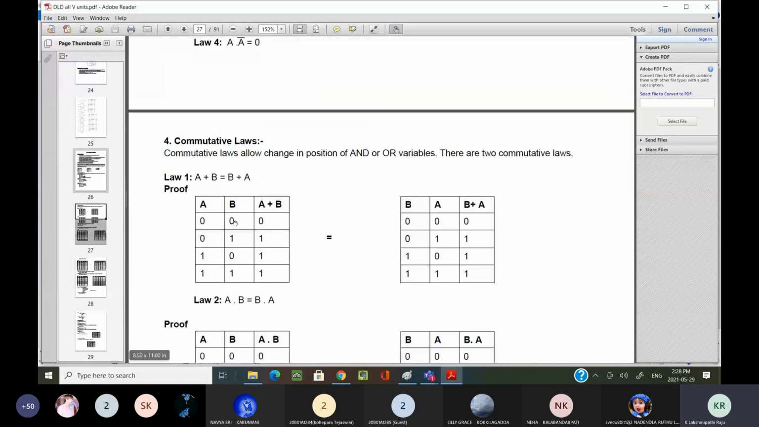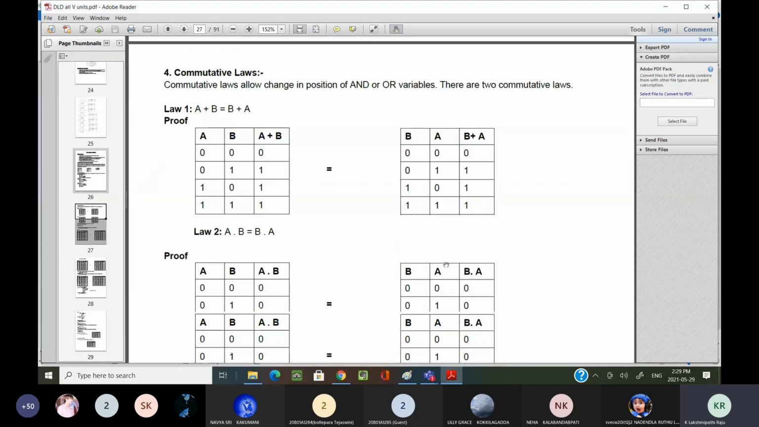Now commutative law, a plus b equal to b plus a. How can we prove commutative law, a plus b equal to b plus a? Okay, both are the same, commutative law.